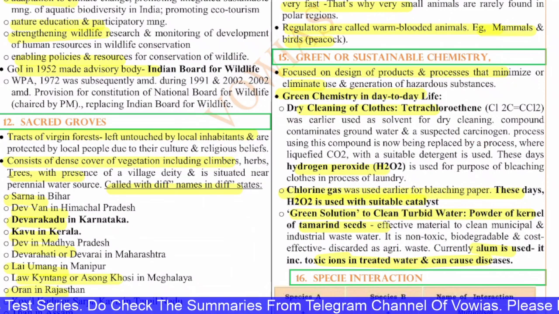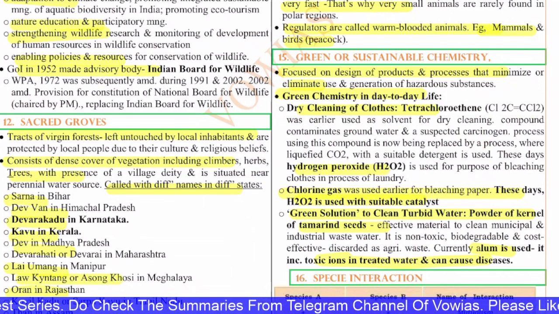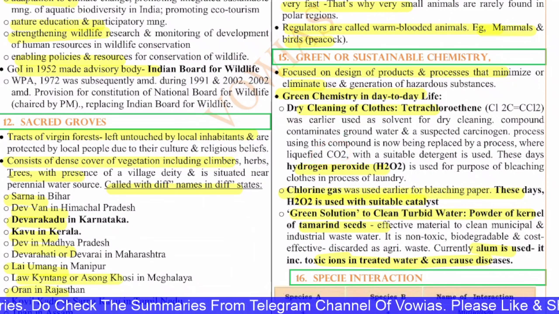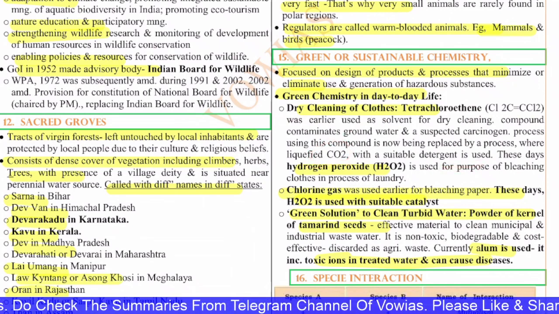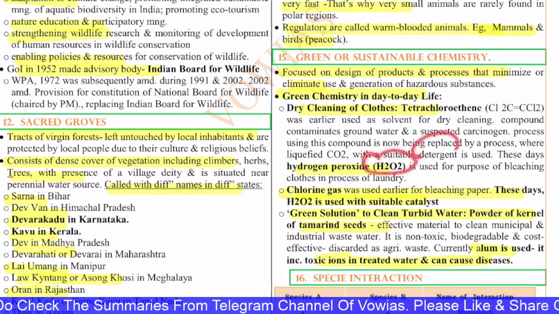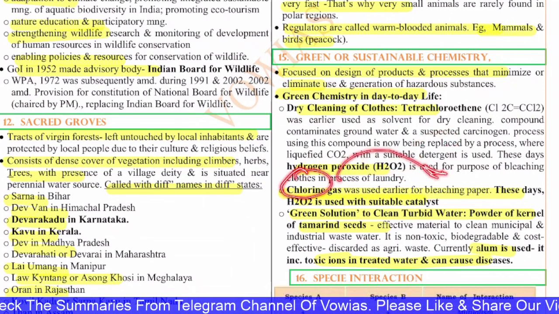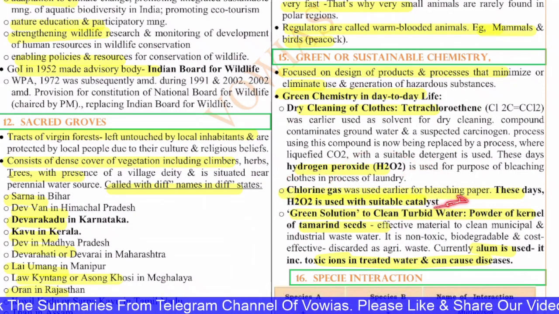The process using this compound is now replaced by a process using liquefied carbon dioxide with a suitable detergent, and these days hydrogen peroxide is used for bleaching. Chlorine gas was earlier used for bleaching. These days H2O2 is the suitable agent.